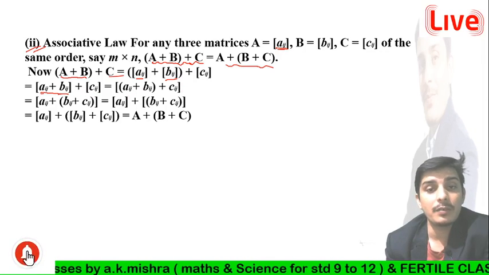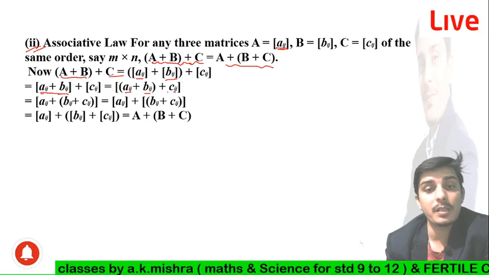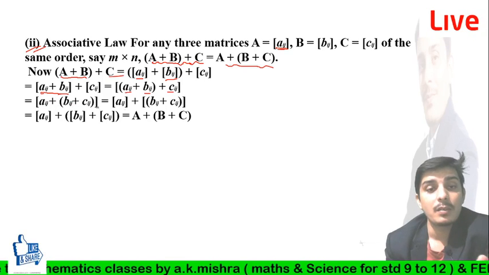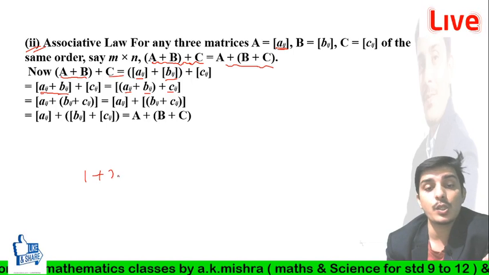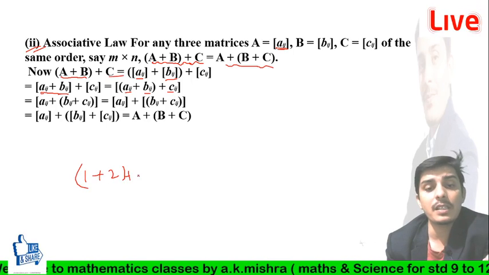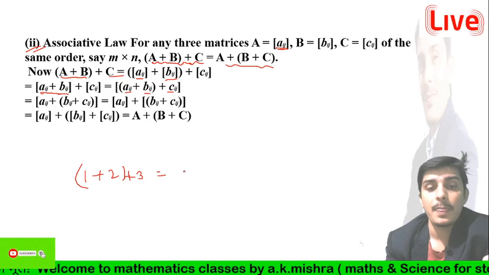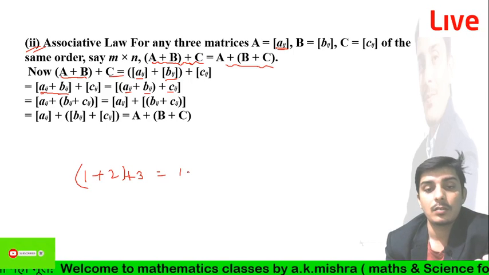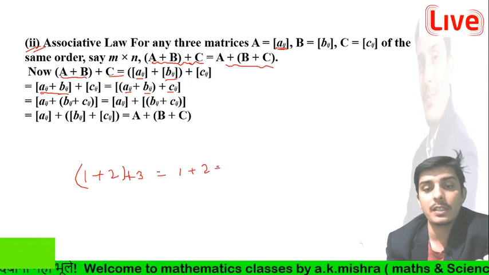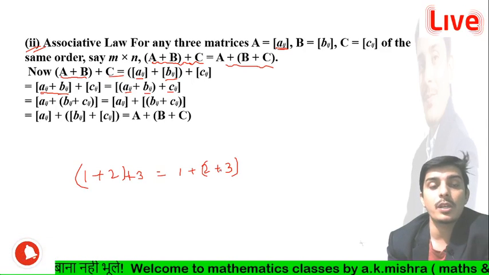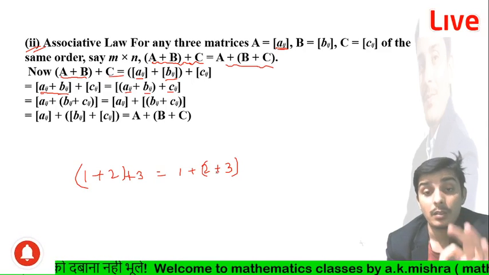Then we can add Aij plus Bij, and then add Cij. So we can write it as (1 plus 2) plus 3 is equal to 1 plus (2 plus 3), because we know that numbers show the associative law on addition, guys.